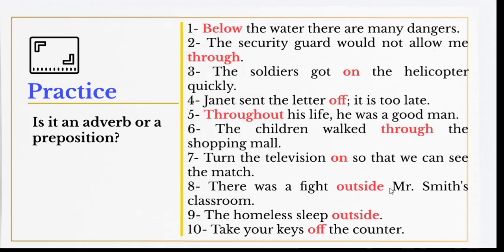There was a fight outside Mr. Smith's classroom. There was what? A fight. Where? Outside Mr. Smith's classroom. So here, "outside" is a preposition because it answers the question where, and because it is part of a prepositional phrase, "outside Mr. Smith's classroom." "Classroom" is the object of the preposition "outside."